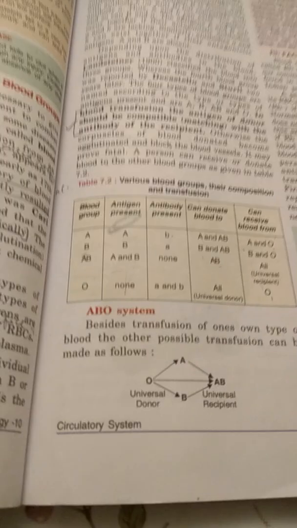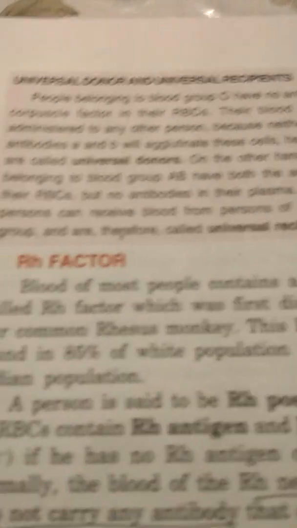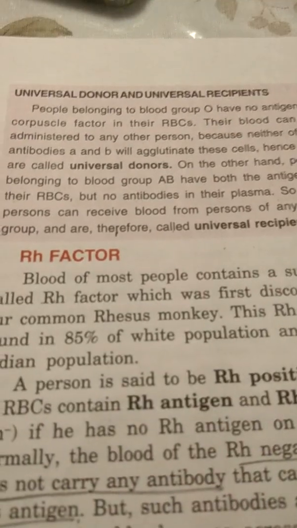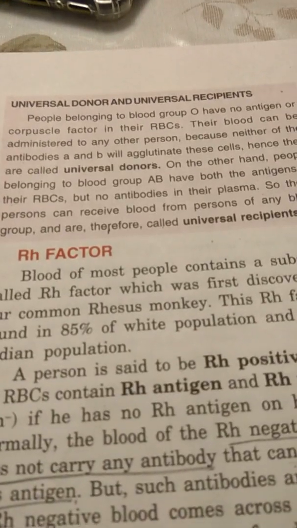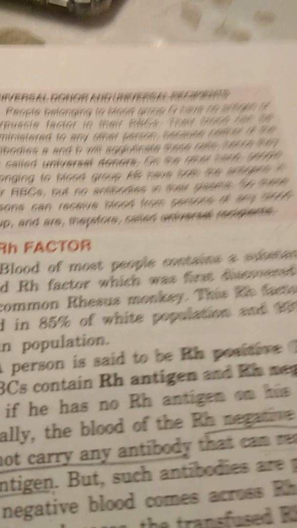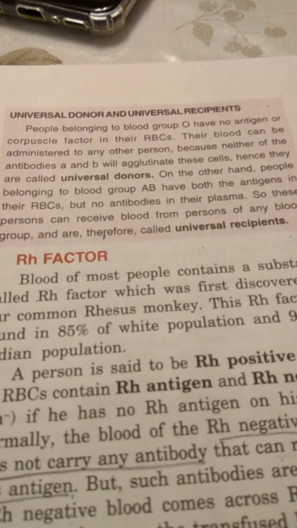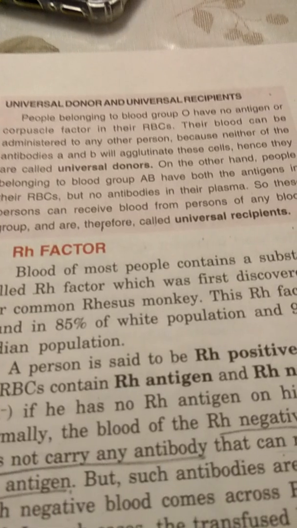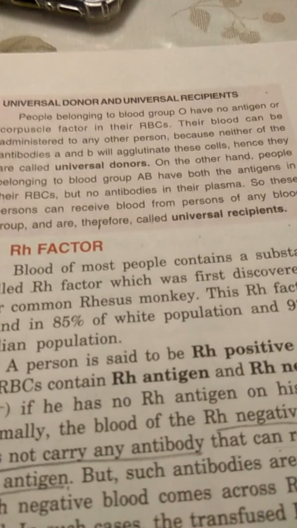Now this concept is used at the time of blood transfusion. Universal donor and universal recipient, I have explained to you. Let us see from the book. People belonging to blood group O have no antigen or corpuscle factor in their RBCs. Their blood can be administered to any other person because neither of the antibodies A and B will agglutinate these cells. Hence, they are called universal donors.